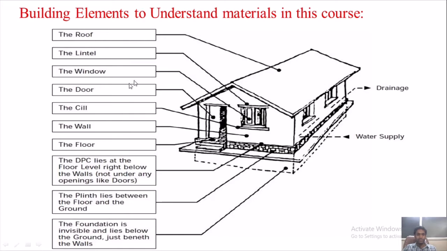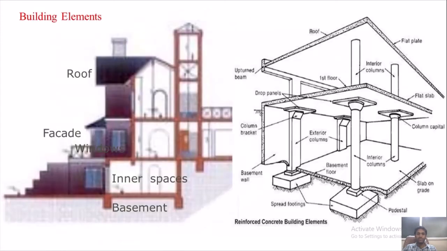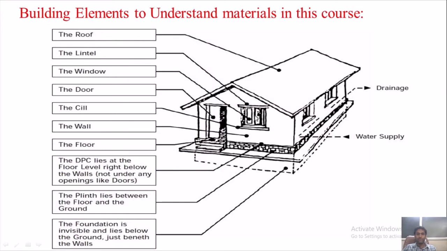Then you will have a door. You must have seen different doors. Its entire setup is called the door, with the door shutter and the door frame. Then you have windows with window shutters. Windows are openings which are given sufficient support from the sill as well as the lintel. The lintel is a beam constructed horizontally to carry the load coming from the wall.